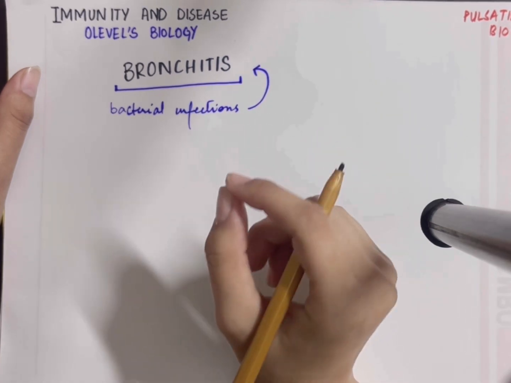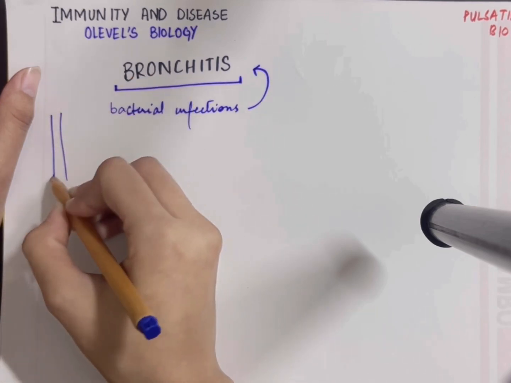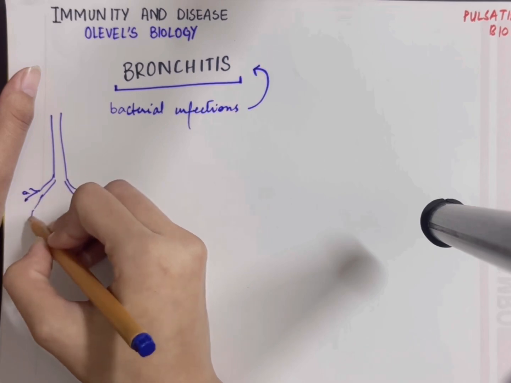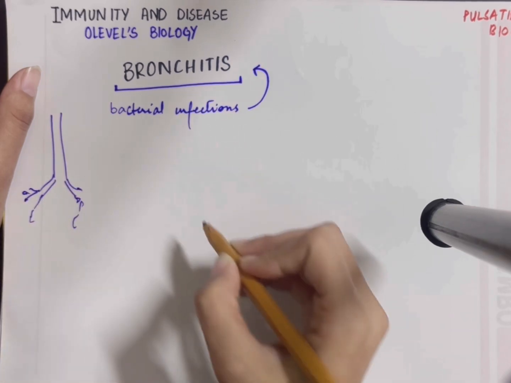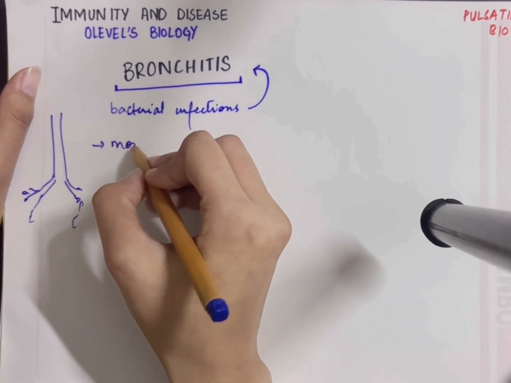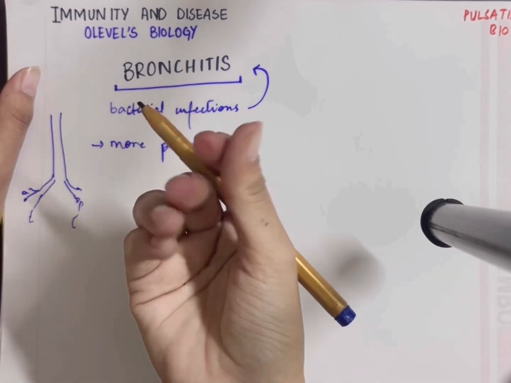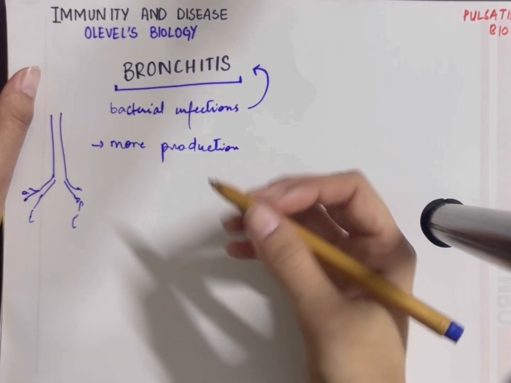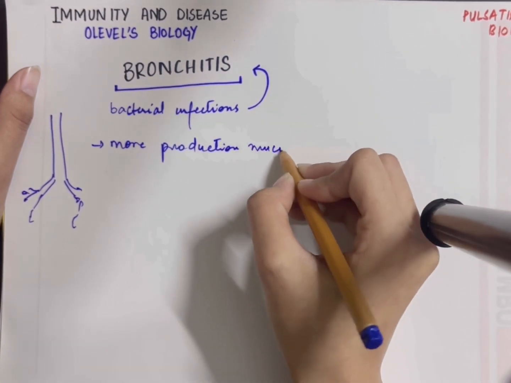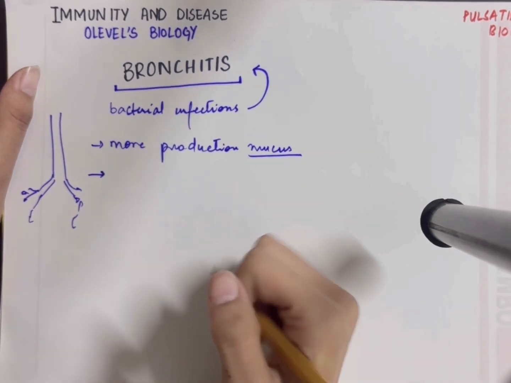Smoking irritates the air passages, including the trachea, the bronchi and the bronchioles, and the alveoli. So this entire air passage is disturbed in bronchitis, due to which there is more production of mucus. Mucus is a thick fluid-like substance that is responsible for trapping particles. However, while it is beneficial for the body, an increase in its production is very harmful for the body.